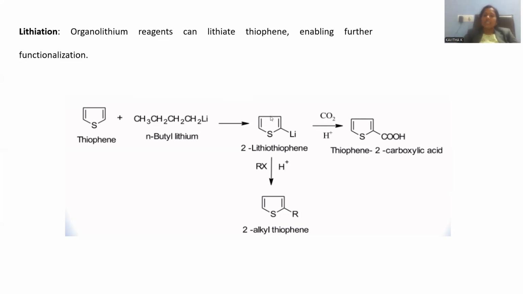Otherwise, the lithiated thiophene can be treated with an alkyl halide also. The alkylation process proceeds so that lithium will be replaced with an alkyl group. So 2-alkyl thiophene will be the expected product by this pathway. This is the way further transformations are possible. Either thiophene carboxylic acid or alkylated thiophene will be generated by this lithiation process.